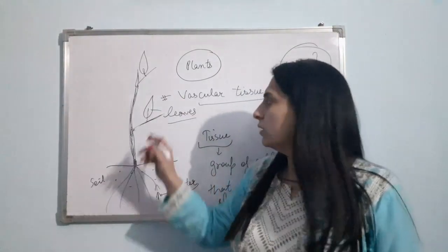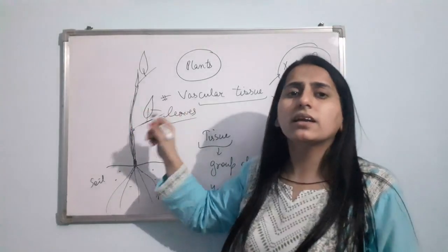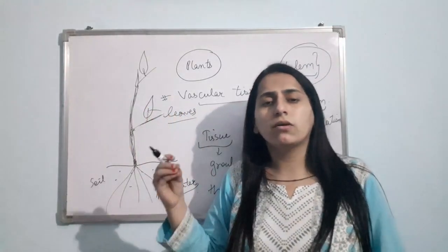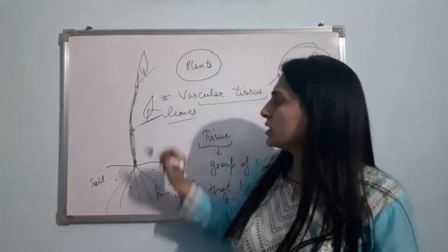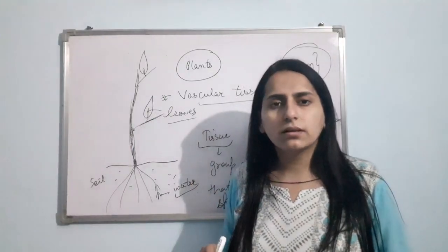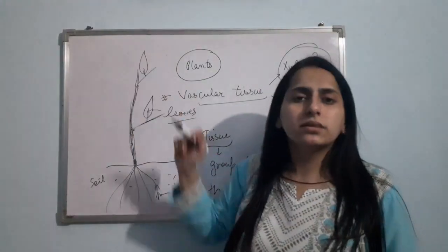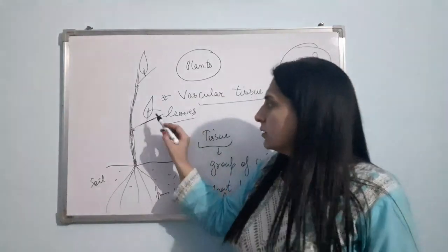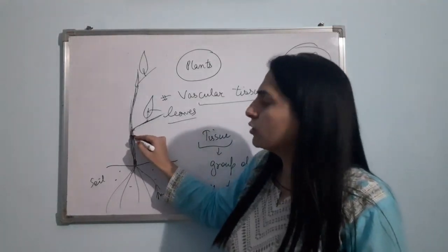Now, leaves, by the process of photosynthesis, will make food. Just think, this food has been made by the leaves, but this food is required by each and every part of the plant body. This food is required by the roots. This food is required by the stem as well. This food is required by the buds. So obviously again there must be a transportation system that will help in the transportation of food.